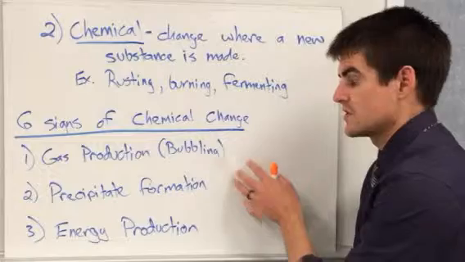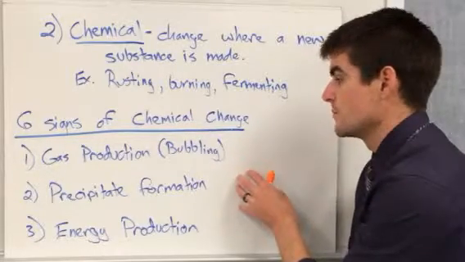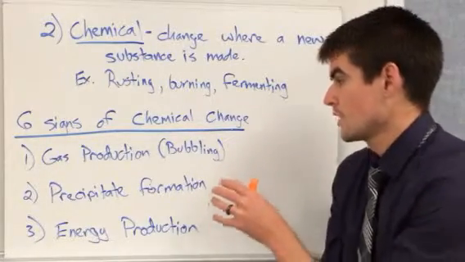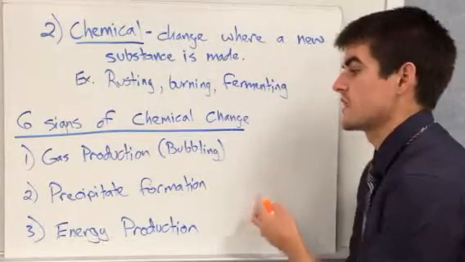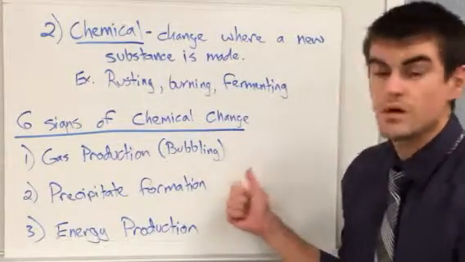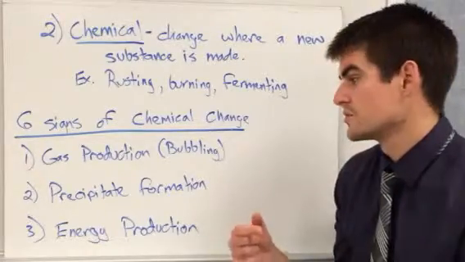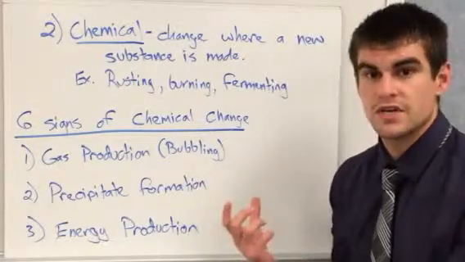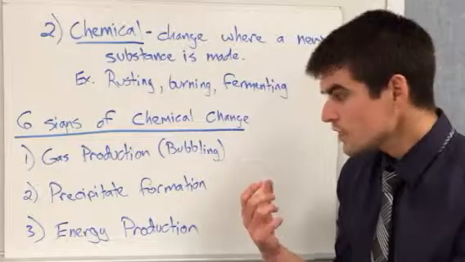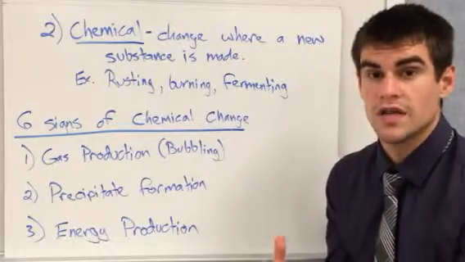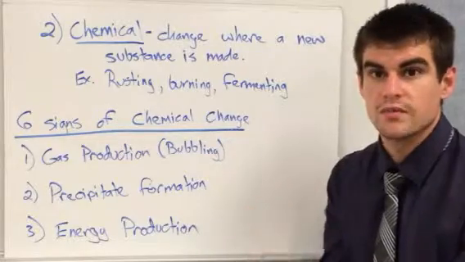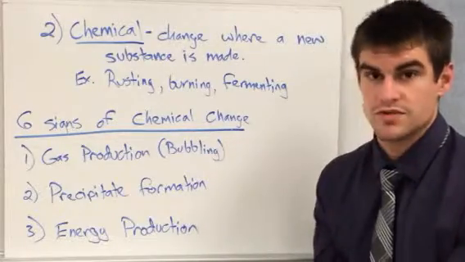To kind of help with this, and in class I'll show you some examples of these in terms of a demonstration, but 6 signs of a chemical change. 1, is it bubbling? Is there a gas being produced? 2, precipitate formation. You've seen a precipitate with the lime water test, those little granules that were made. That's a precipitate.